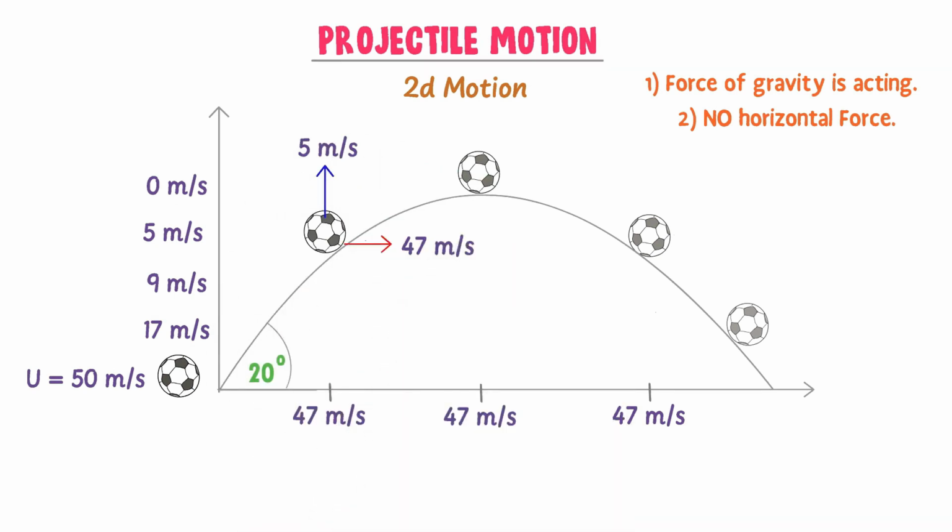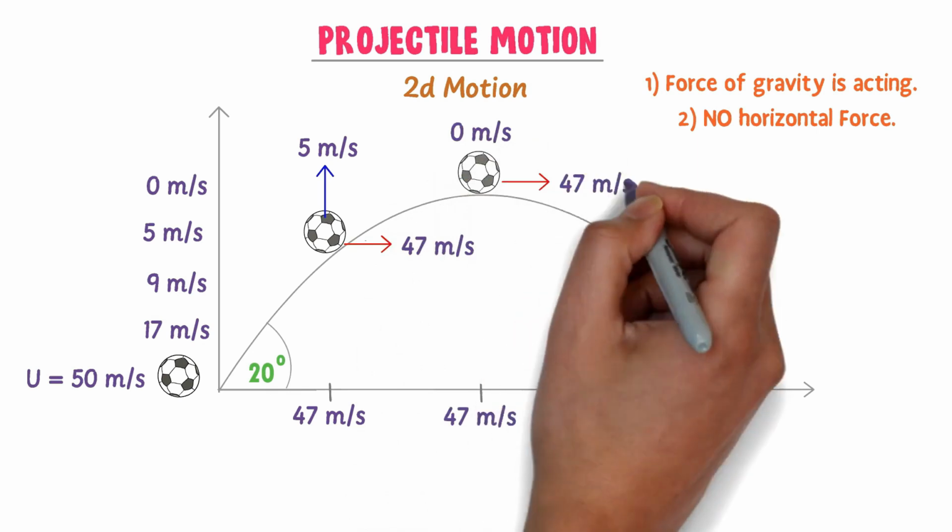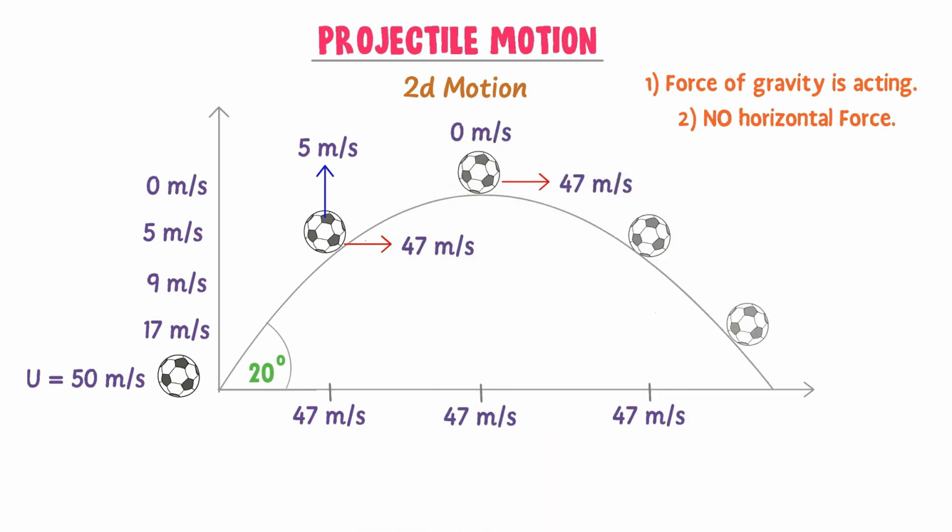At maximum height, the vertical motion of the ball becomes 0, but the horizontal motion of the ball is still 47 meters per second. Remember that at maximum height, the motion of the ball is not 0 because the ball still moves with 47 meters per second in horizontal direction. Only the y component or vertical component of motion is 0.